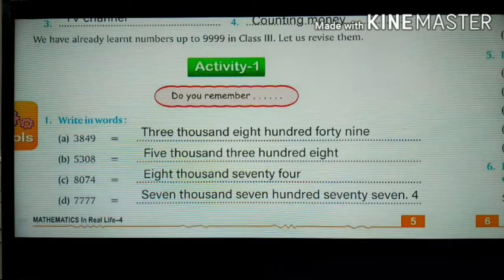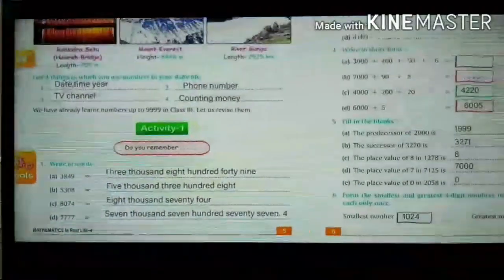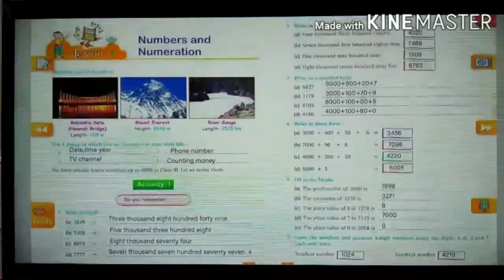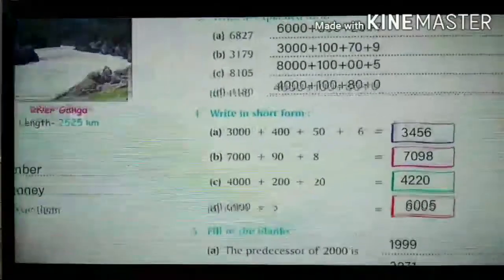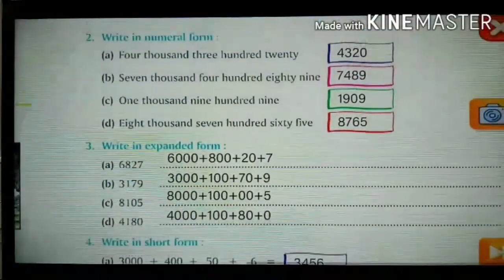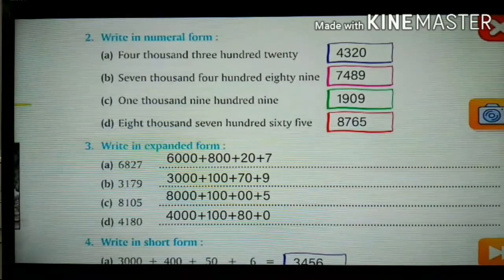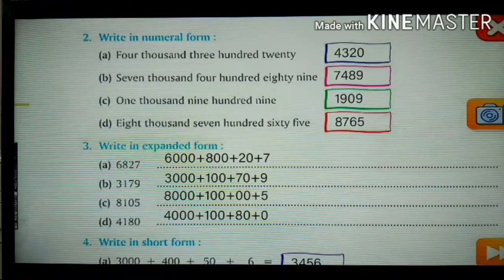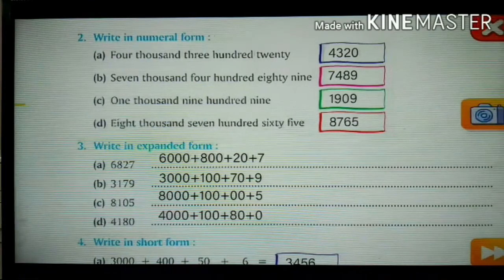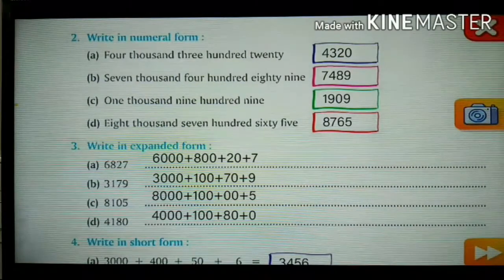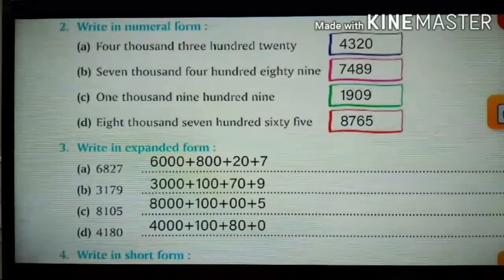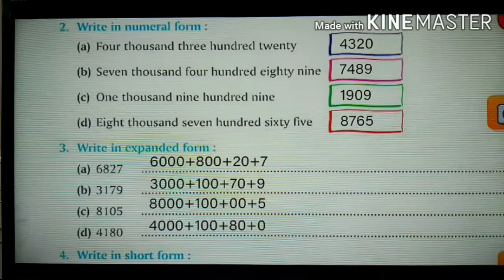So let us go for the next page. The next question is question number 2, that is writing numeral form. Numeral form is nothing but you need to write the numbers. A. Spelling is given, that is FOUR 4, THOUSAND 1000, then THREE 3, HUNDRED 100 and TWENTY 20.